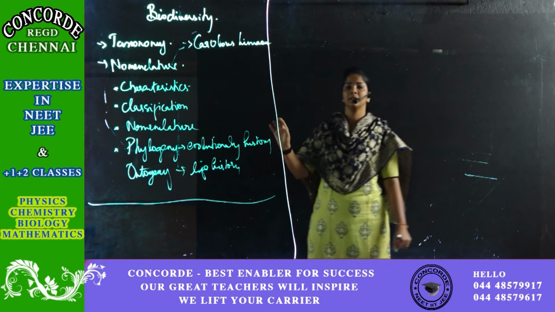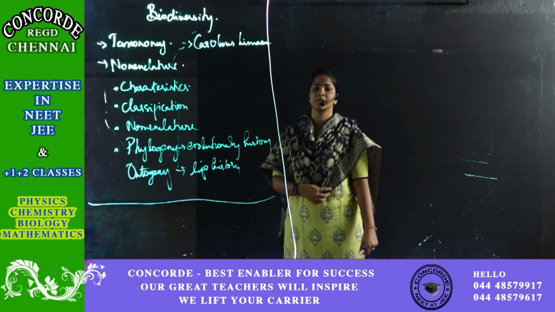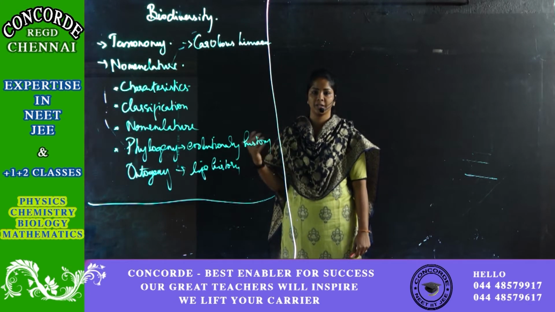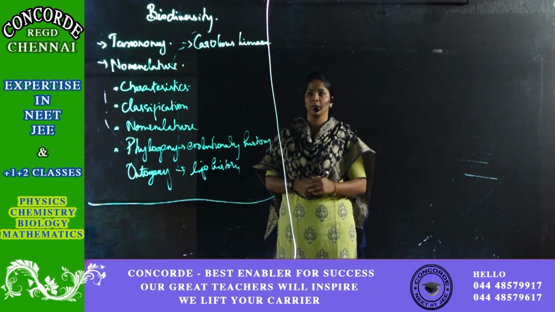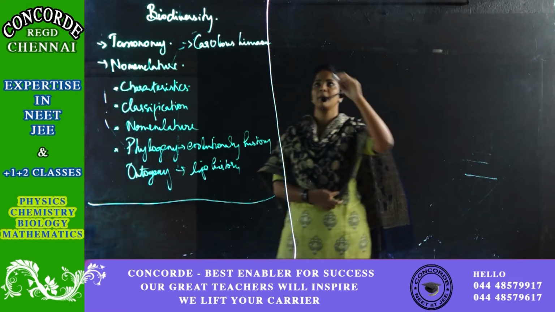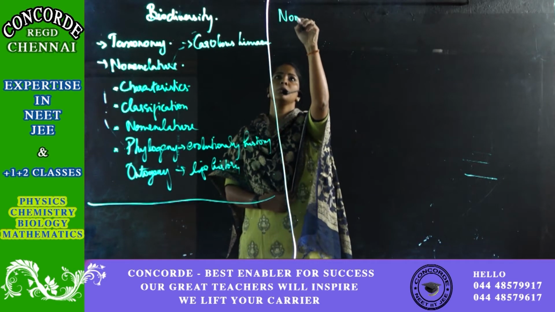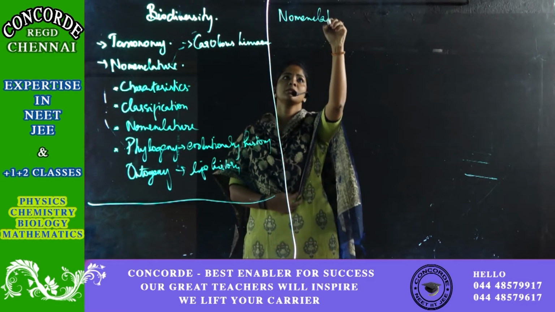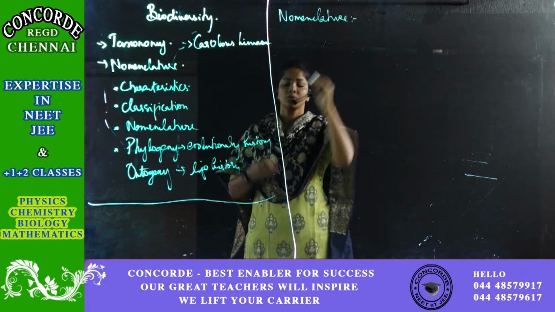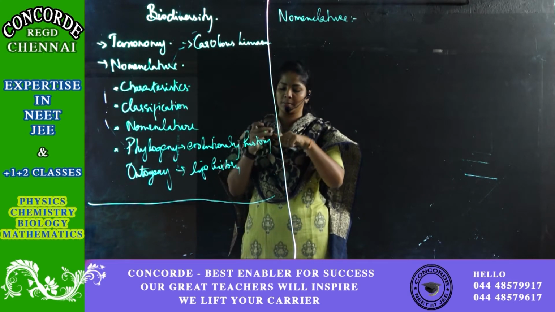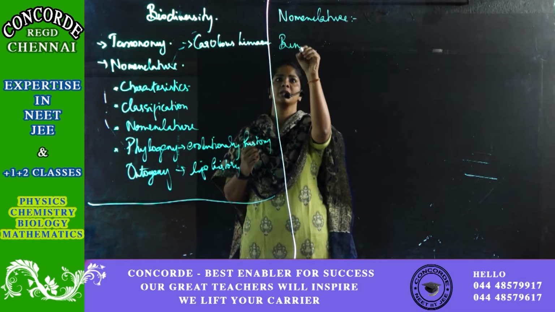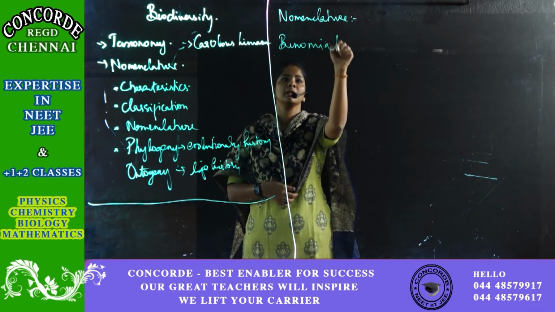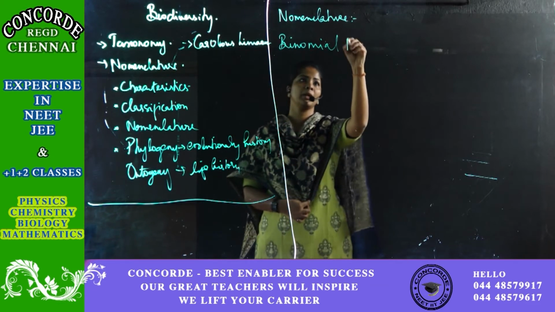So we've seen the basic elements for this, classification and taxonomy. So what are all the basic concepts which are to be counted? Okay. Next we're going to see about nomenclature. As you know, nomenclature means the process of naming. What we mainly follow is binomial nomenclature. So what is this binomial nomenclature? Binomial means two names. Binomial nomenclature.